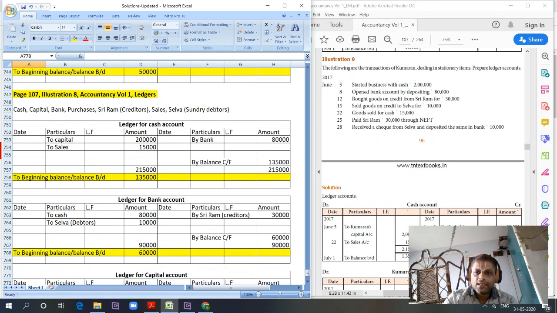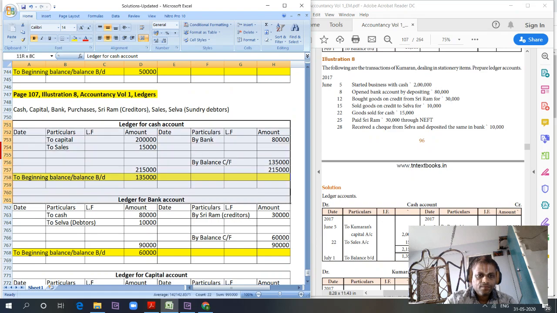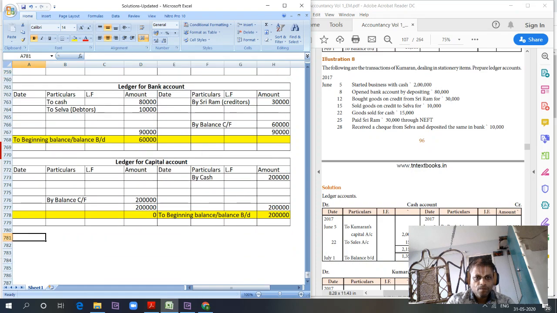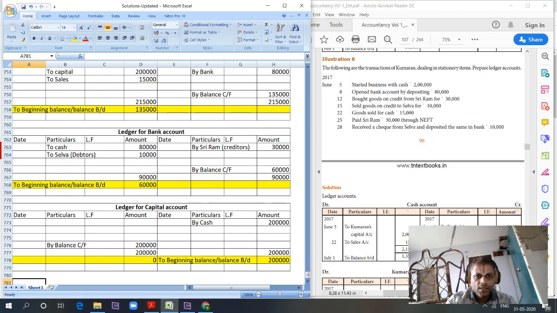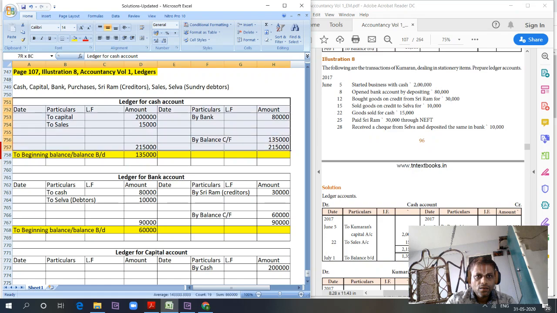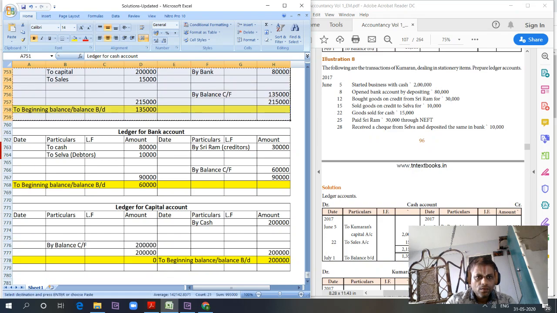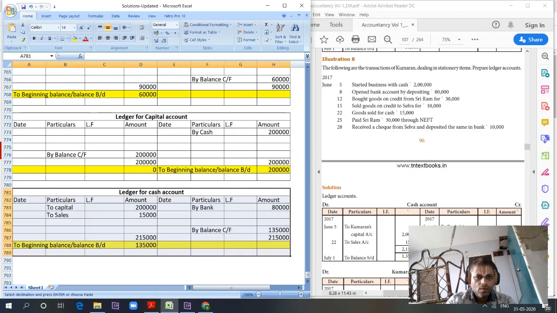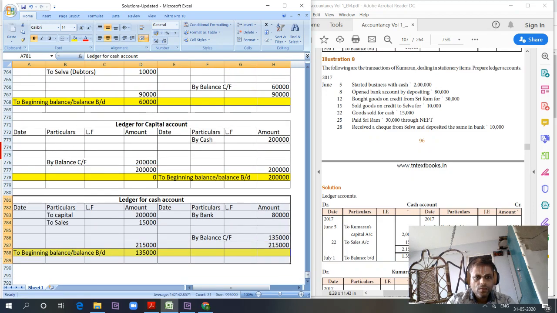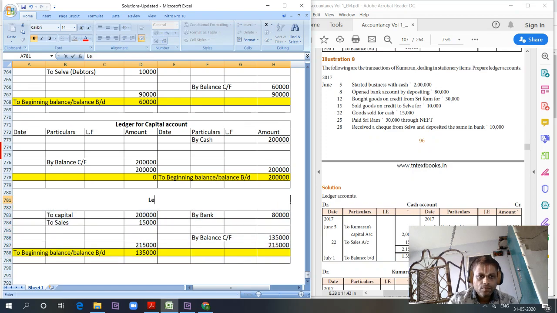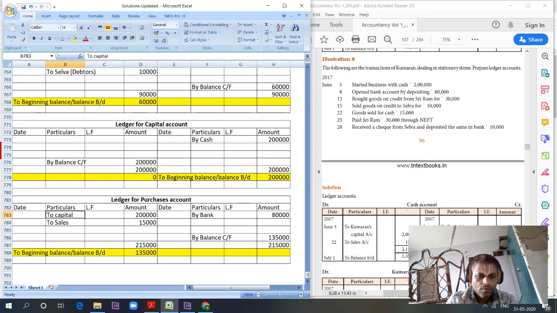What is the next ledger to be prepared? Purchases. Purchases, right? Next ledger to be prepared is purchases account. Ledger for purchases account.